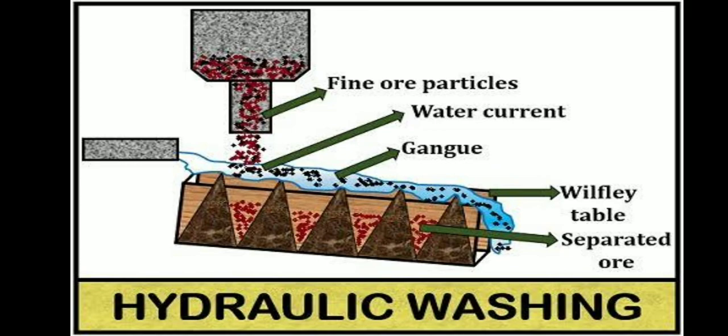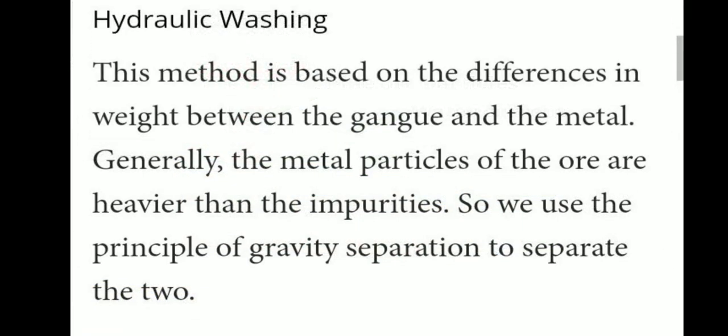This is a diagram of hydraulic washing. What is hydraulic washing? The method is based on the differences in weight between the gangue and the metal. Generally, the metal particles of the ore are heavier than the impurities. So, we use the principle of gravity separation to separate the two.